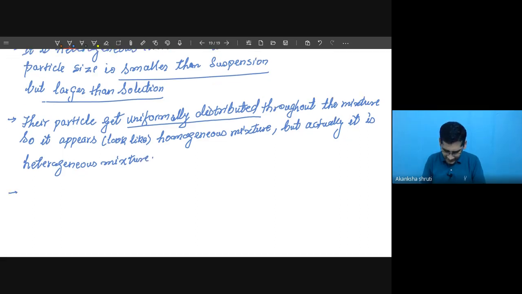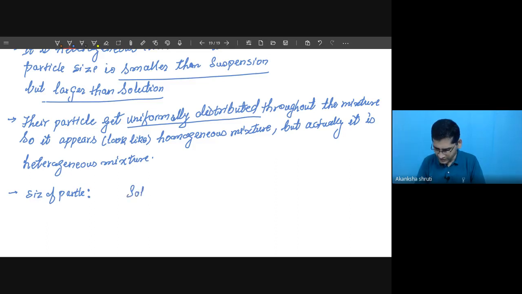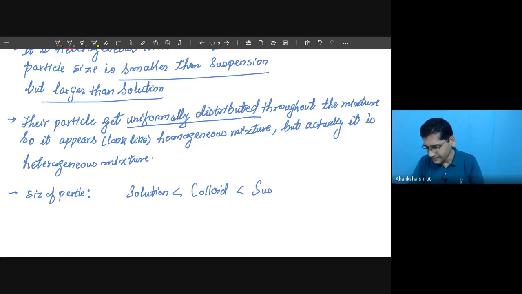Okay. If I consider the size of the particle, if we compare that, then the size of the particle is smaller than suspension but larger than solution. So if we consider the particle sizes, the solution particle size is the smallest. Then there is the colloidal solution or colloid particle size. Then there is the suspension particle size.